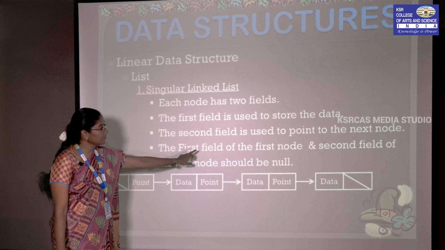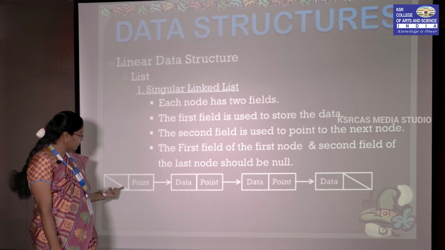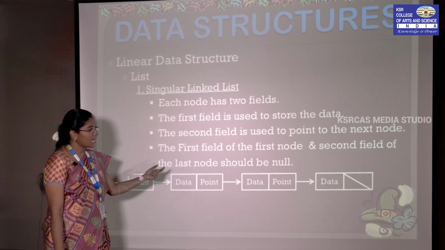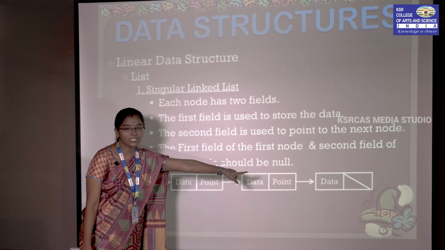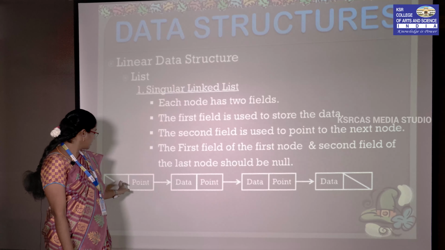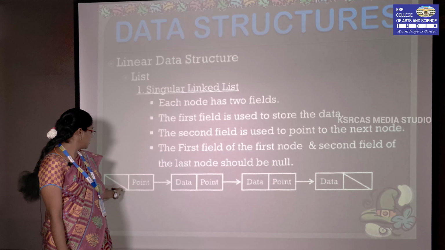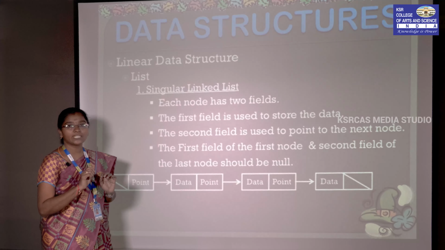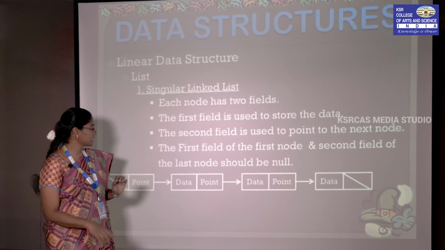Here the first field of the first node and the next field of the last node should be null. So either we can put a cross mark or we can write null, which indicates that it is the end of the linked list.